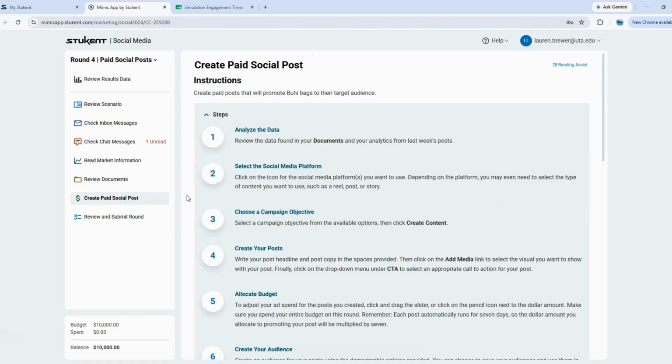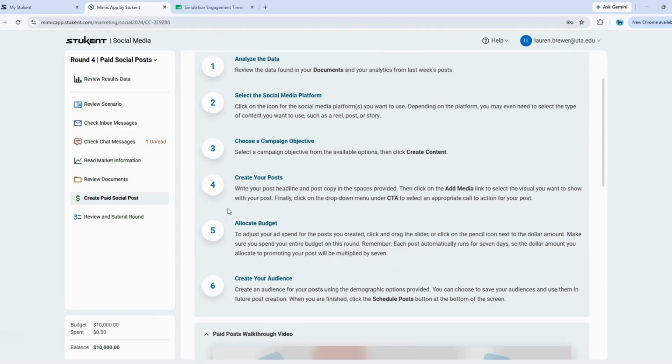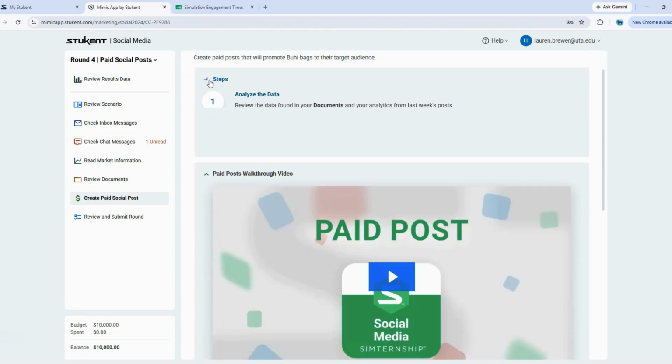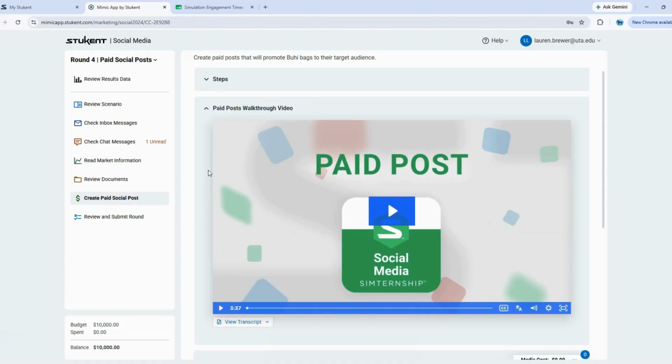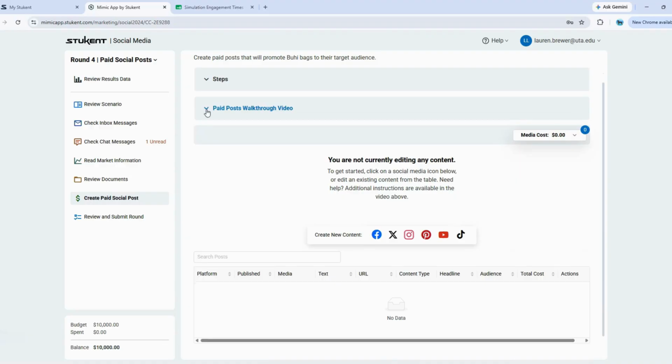Here we have some steps for creating our posts. Please make sure to read through each of these in detail. Then I encourage you to watch the paid post walkthrough video, 3 minutes and 37 seconds. After that, we can go ahead and start creating our content.